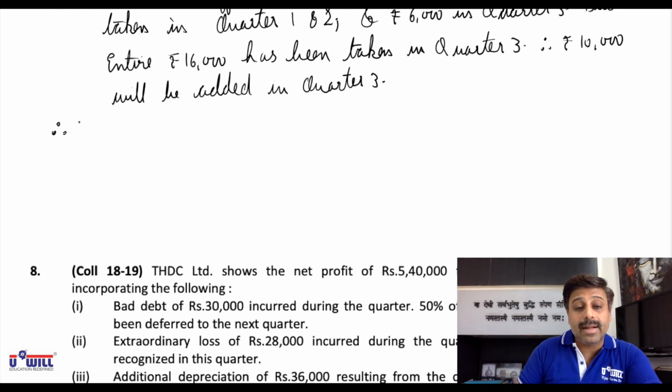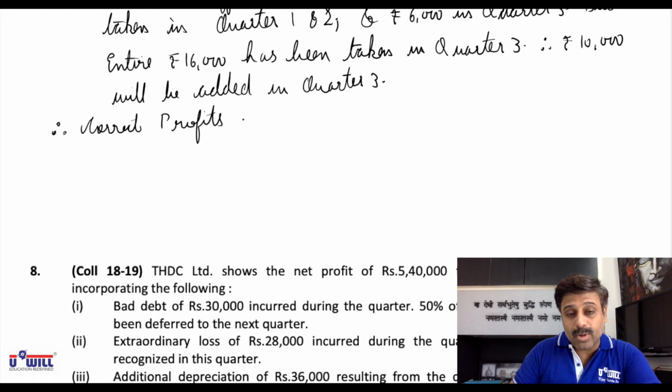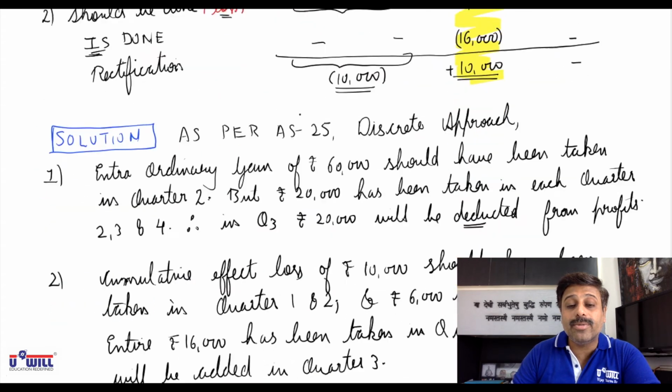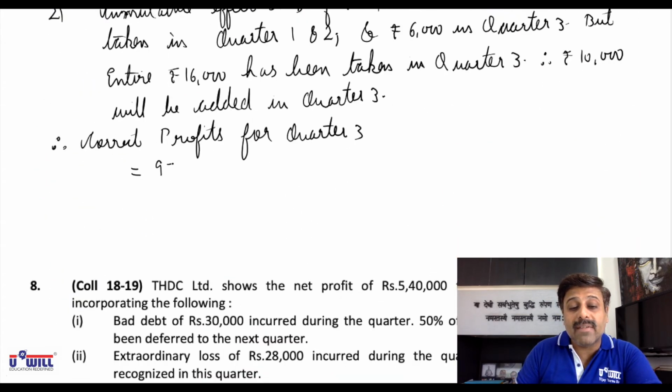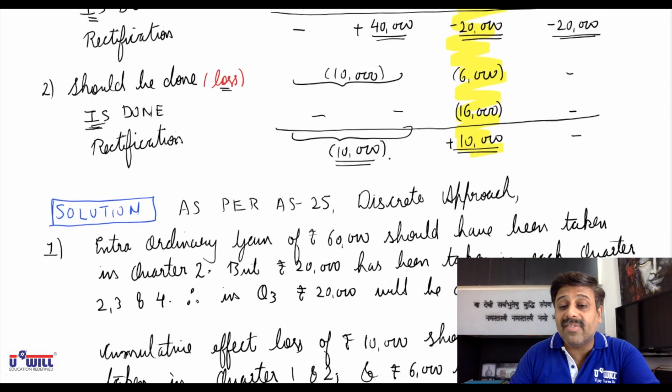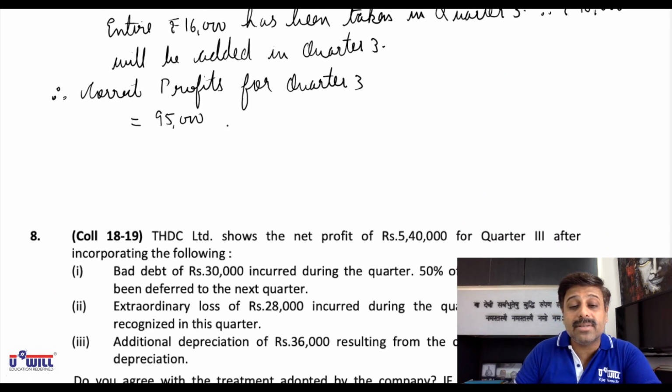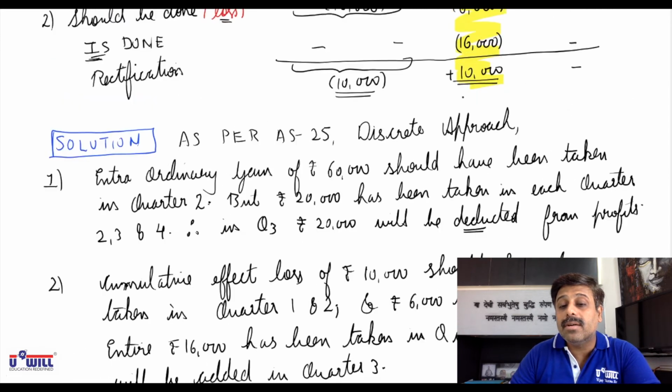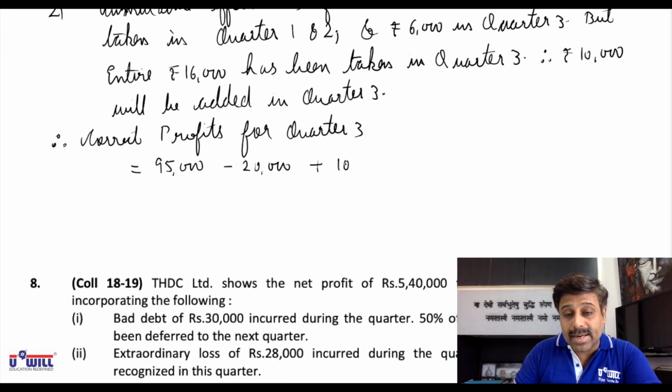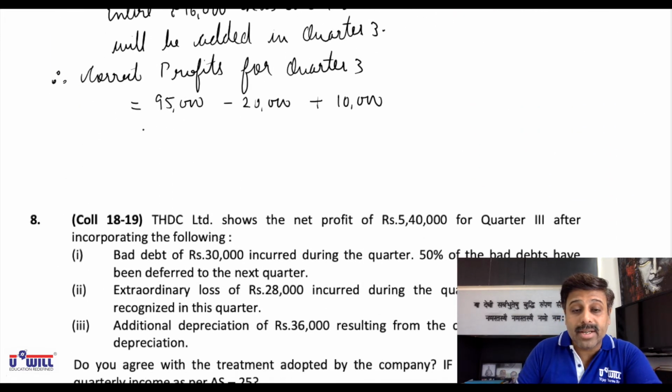Therefore, correct profits for quarter 3 is equal to, now 95,000 is already given to you. In 95,000, what are we going to do? In 95,000, we are going to minus 20,000 and we are going to plus 10,000. So what would be the correct profits reported for quarter 3?